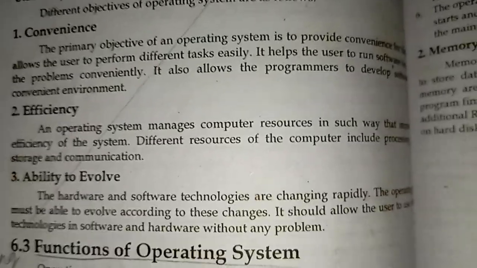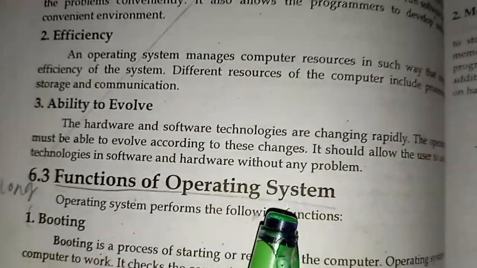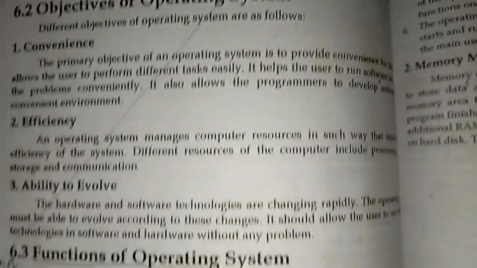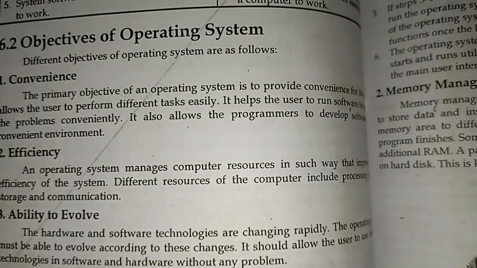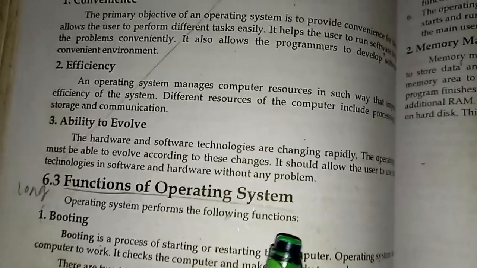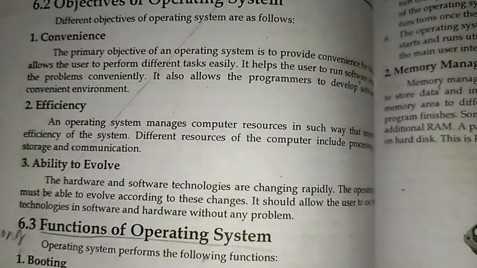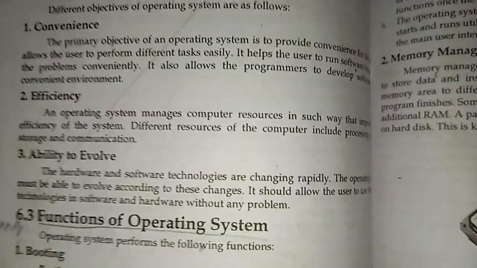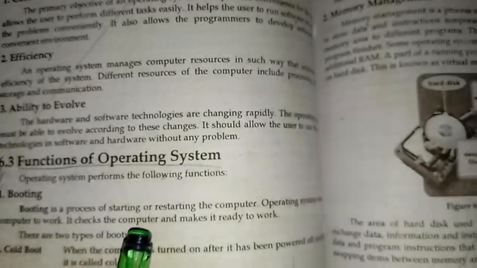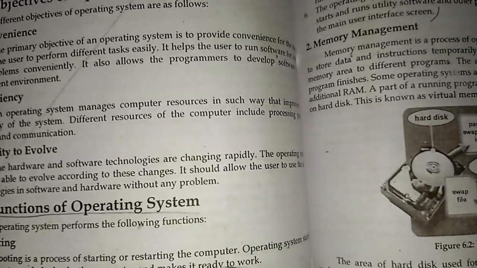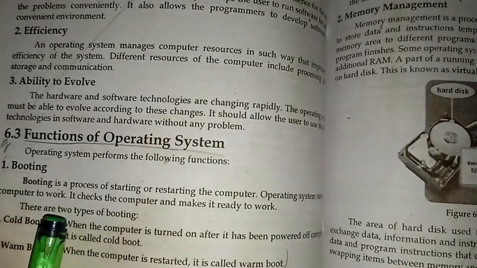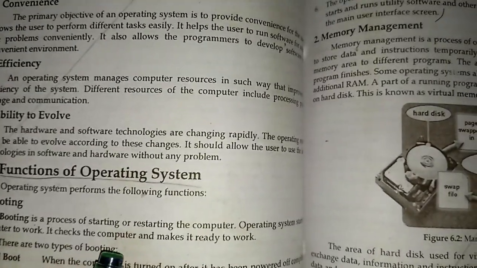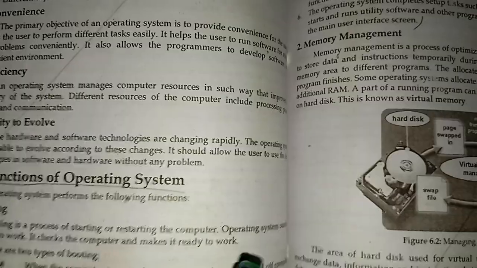Functions of operating system. Operating system performs the following functions. Booting. Booting is a process of starting or restarting the computer. Operating system starts the computer to work. It checks the computer and makes it ready to work.